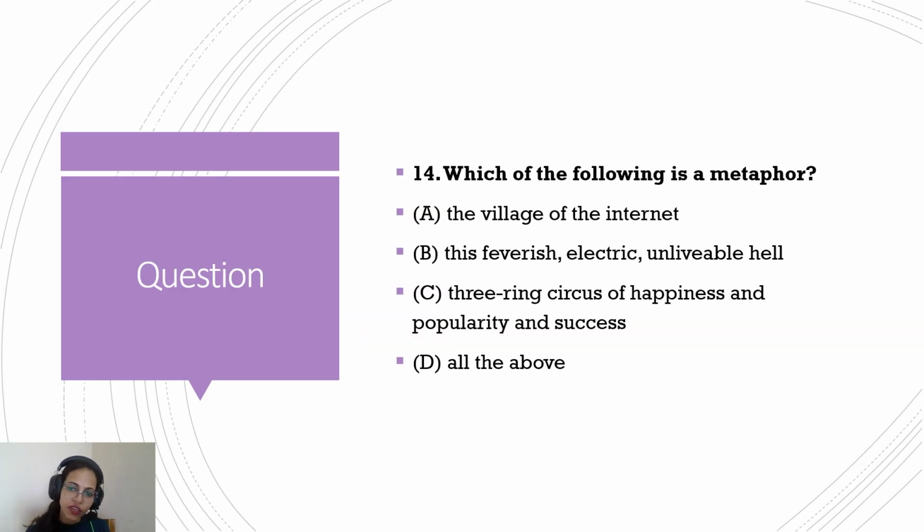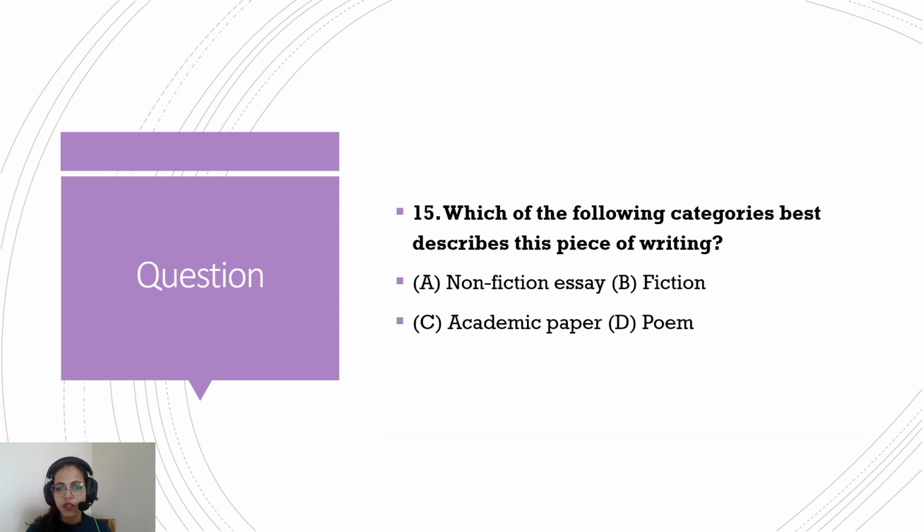Which of the following is a metaphor? We've already done figures of speech. I hope you remember what a metaphor is. A metaphor is used to compare two things, and unlike a simile, where "as" and "like" are used for comparison, in a metaphor the thing that is being compared and the thing by which the comparison is done are superimposed on each other, as if something becomes that. So that's your metaphor. Which of the following categories best describes this piece of writing?